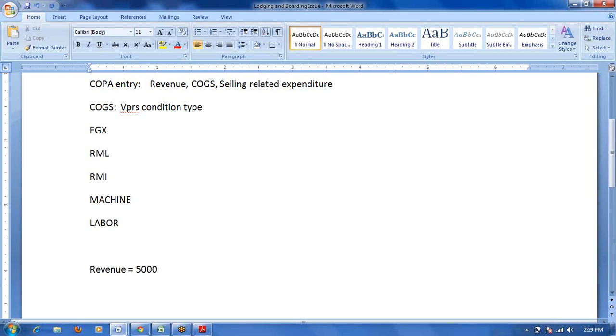Based on the revenue, I want to pay the sales commission, sales commission 1%. Based on the revenue, I want to give some percentage. I want to post some expenditure to the COPA module. It won't impact the FI module, but the value will update in COPA only. Based on some conditions, you can post any expenditure directly to COPA. In that case also you can use valuation strategy.